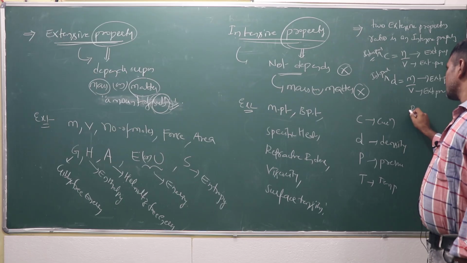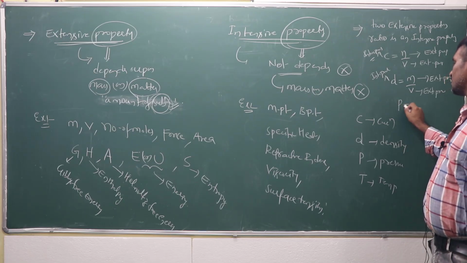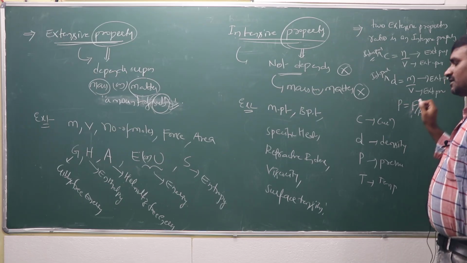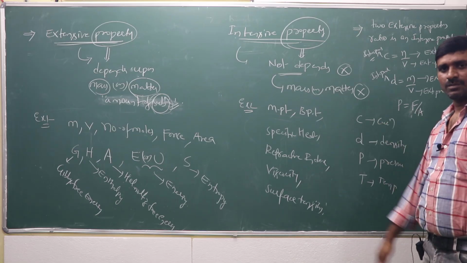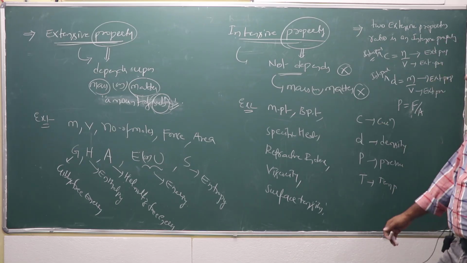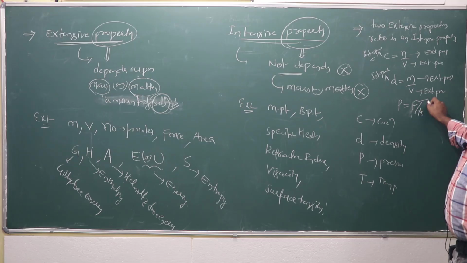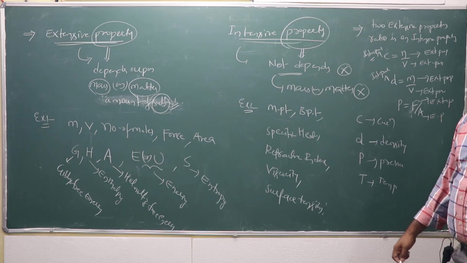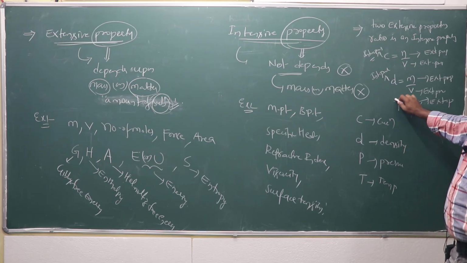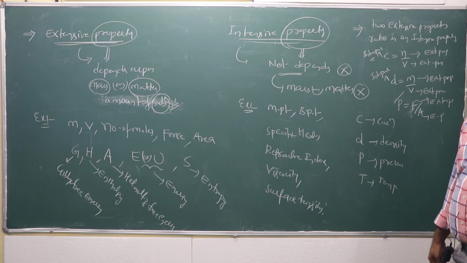Like that, pressure is also. Pressure P is equal to what? Force by the area. How much force is applied in a particular area is considered as the pressure. Force is an extensive property and area is also an extensive property. The ratio of these two extensive properties is called an intensive property.